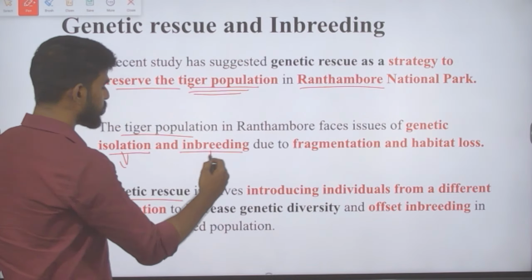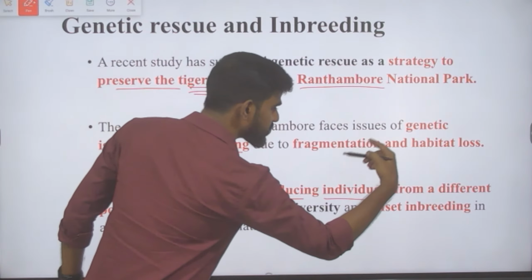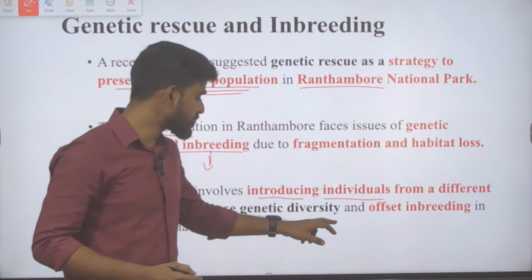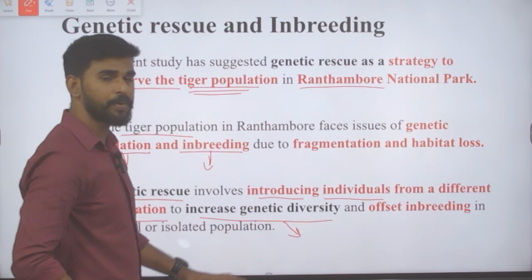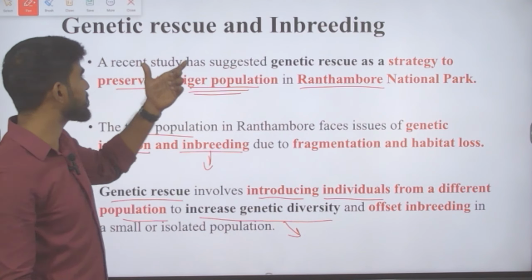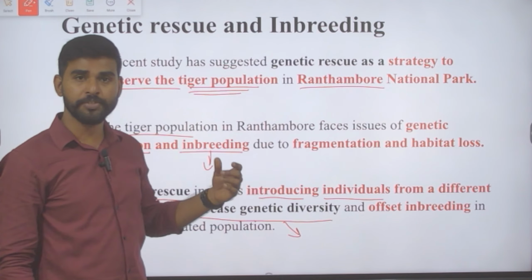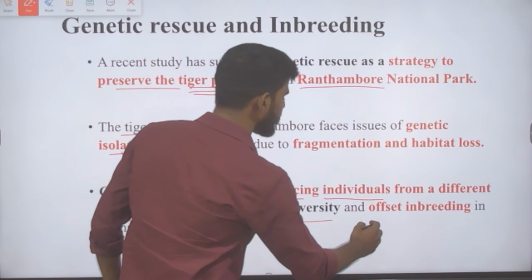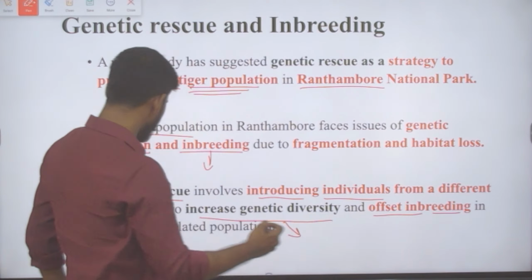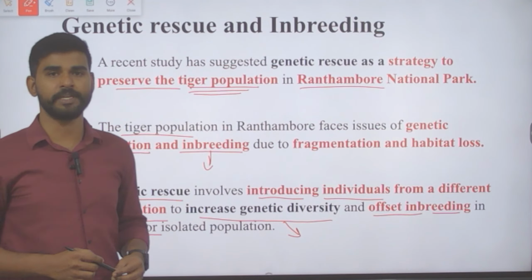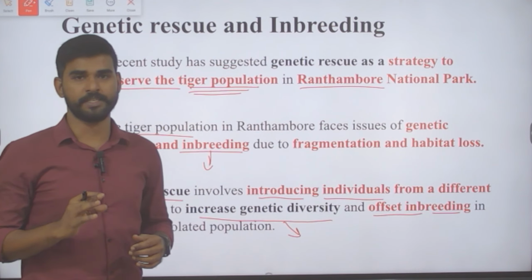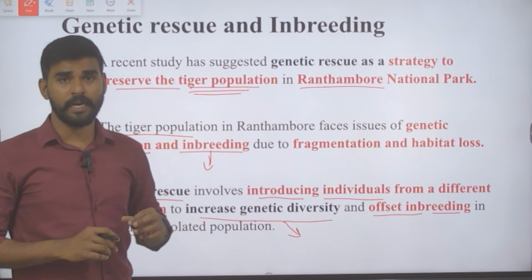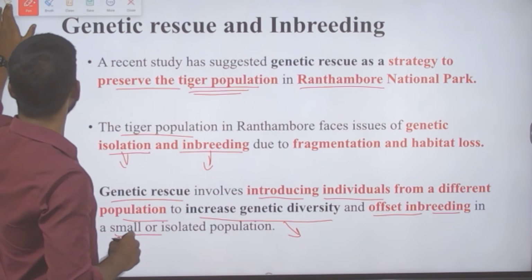Genetic rescue involves introducing individuals from a different population. Why? To increase the genetic diversity. This is very important. A statement based on this can be asked: genetic rescue is related to what? It is related to increasing the genetic diversity. So it increases the genetic diversity and offsets inbreeding in small and isolated populations. So inbreeding is to be offset here. So what is inbreeding? That we need to understand in greater detail.